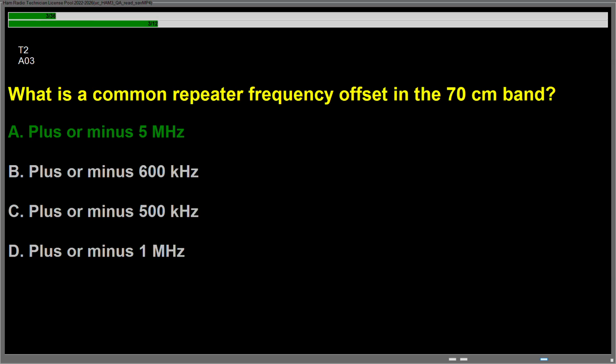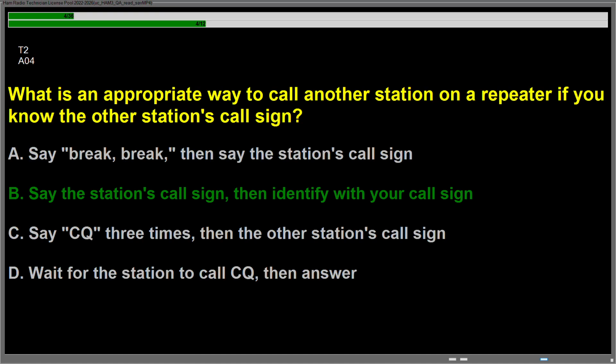Question Alpha 03, what is a common repeater frequency offset in the 70 cm band? Answer is A, plus or minus 5 MHz. Question Alpha 04, what is an appropriate way to call another station on a repeater if you know the other station's call sign? Answer is B. Say the station's call sign, then identify with your call sign.